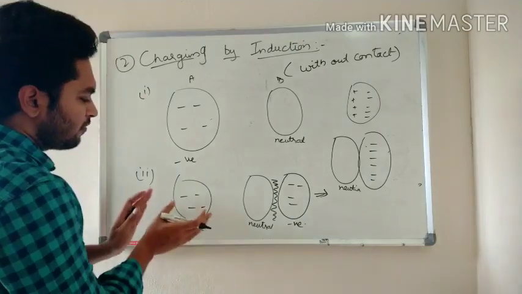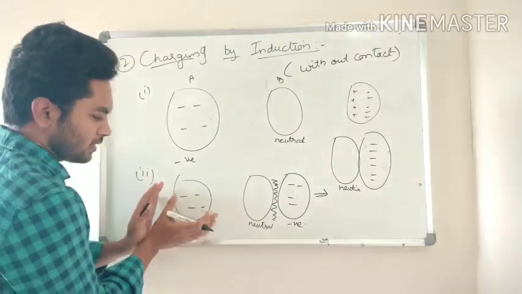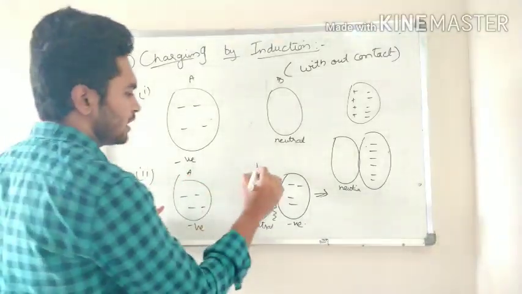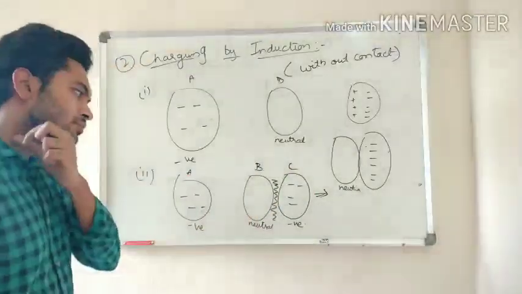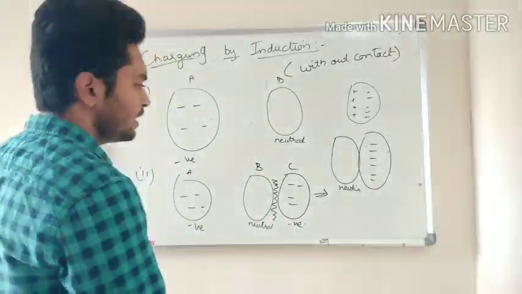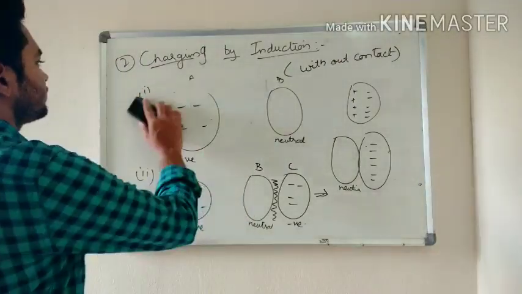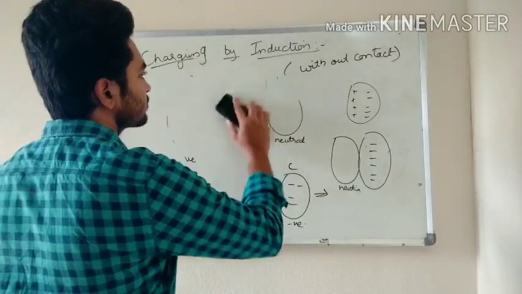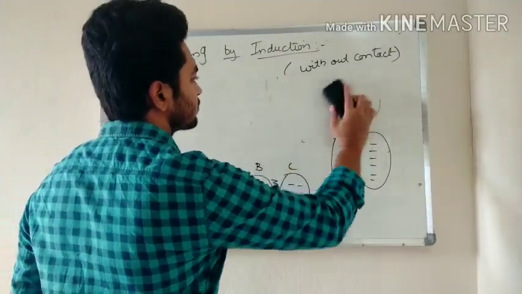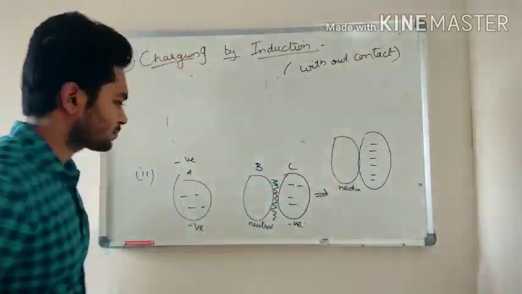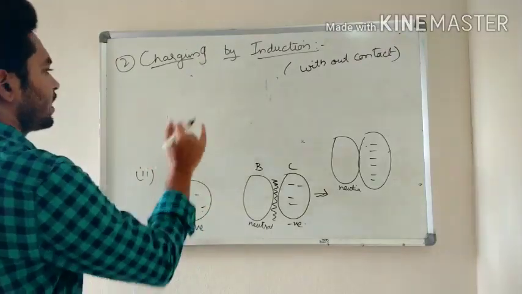Fine. Now, suppose let us take A, B and C. Again I am drawing.